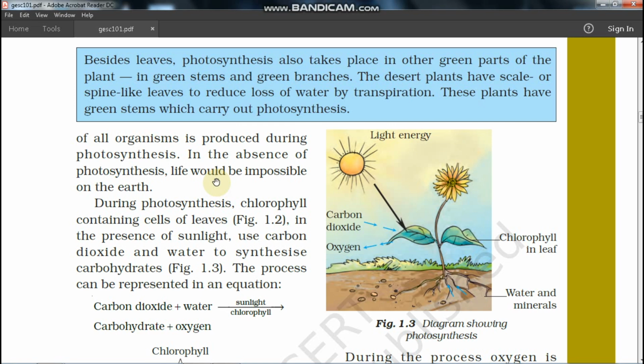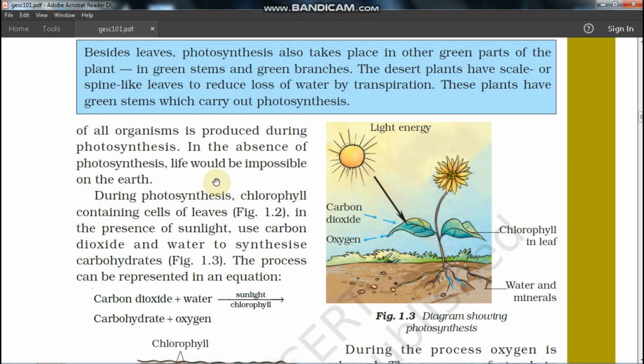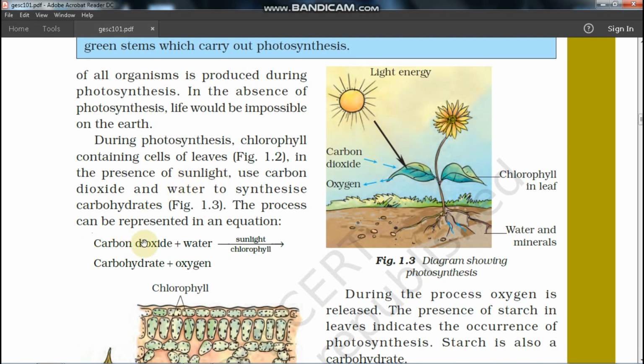So during photosynthesis, chlorophyll-containing cells of the leaf, in the presence of sunlight, use carbon dioxide and water to synthesize carbohydrate or glucose, you can say. The process can be represented in equation form. On the left hand side of this equation it is given carbon dioxide plus water, which in the presence of sunlight and chlorophyll gives you carbohydrates, that is the form of energy, and oxygen. It is the essential nutrient, we had discussed it at the start of the chapter.